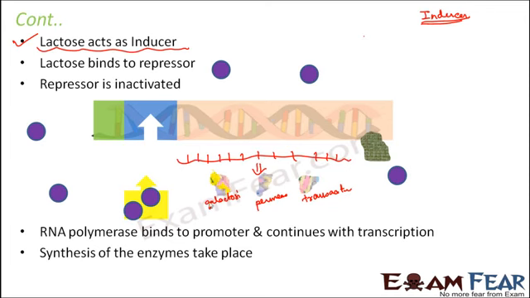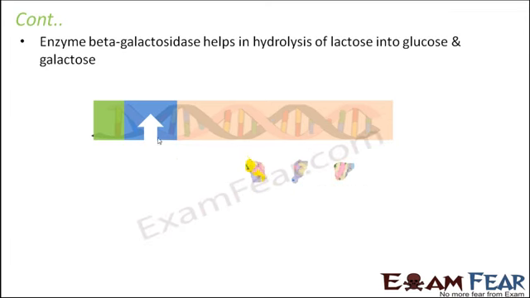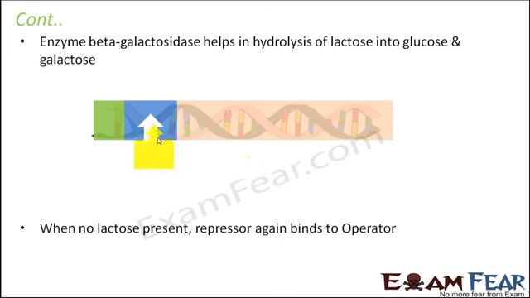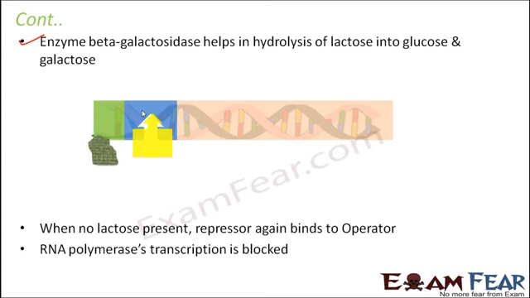The job of galactosidase is to ferment lactose. That means it will start taking lactose and break it down into glucose and galactose. So galactosidase will actually start reducing the number of lactose molecules present inside the cell. So gradually what will happen? Again, the lactose molecules will start disappearing, because beta-galactosidase will hydrolyze lactose into glucose and galactose. Now once the lactose molecules are all gone, again this repressor will bind to the operator, and as the repressor binds to the operator, what will happen? The function of RNA polymerase will again be blocked, and therefore the transcription will stop.